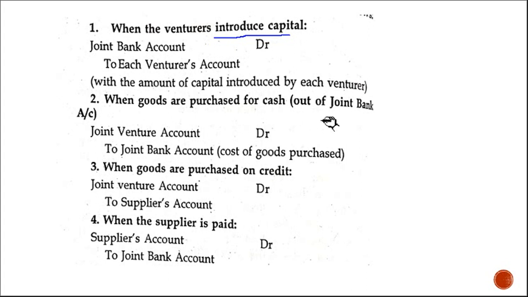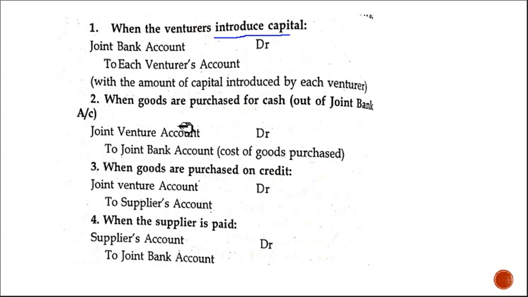Usually the transaction is purchases account debit to cash or bank. But here we are not writing goods, purchases, nothing. Whatever we are buying, we write joint venture account only. So joint venture account debit, for purchase of goods, to cash or bank, to joint bank account.